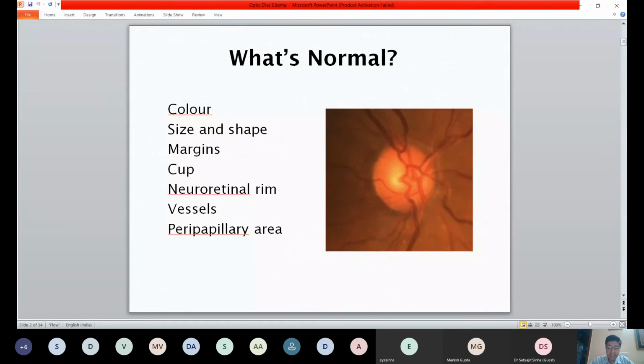In this disc that you can see here, the margins here and here are almost always very sharp, and you should be able to see them. It's at the upper and the lower poles, because of the crowding of the fibers, that you may have issues related to the margins, but still the vessels would be seen normally over them. Only a very slight obscuration may be there. So all these are very important factors when you're looking at the margins of the disc.